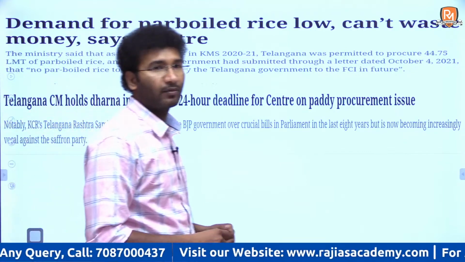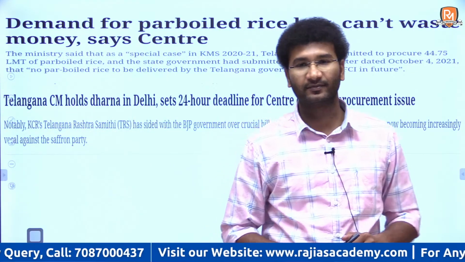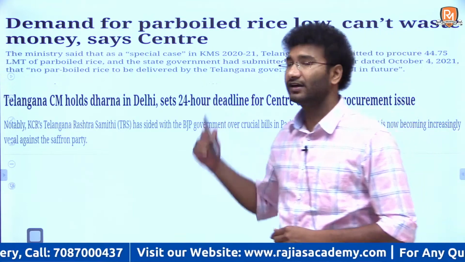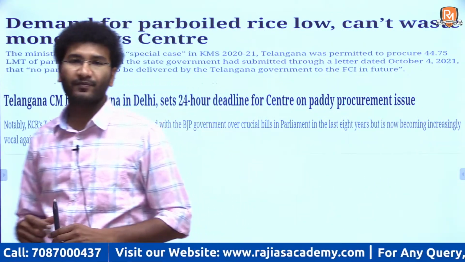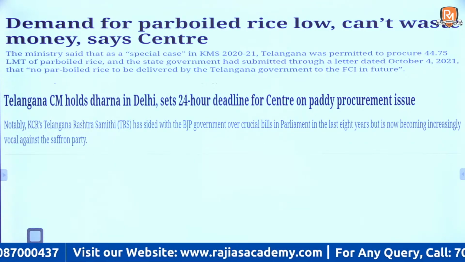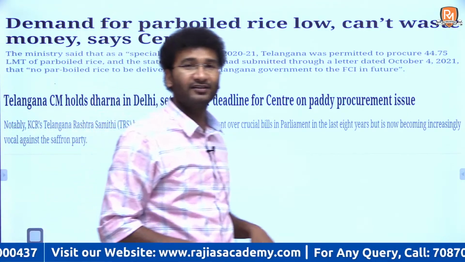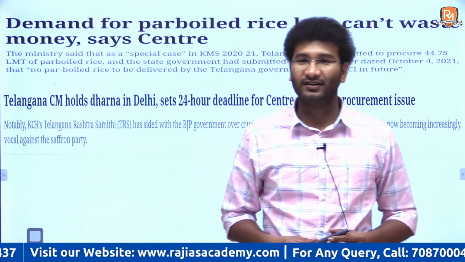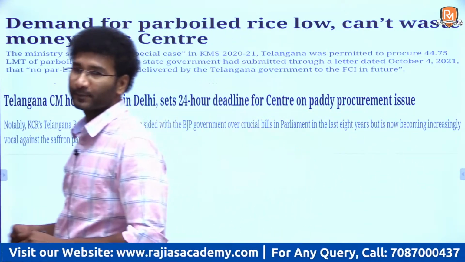The second article is on parboiled rice. There are a couple of articles that have been in the newspaper in the last one week. Now okay, there is a question, where is Jamnagar? Jamnagar is in Gujarat, Modi ji's state, right?